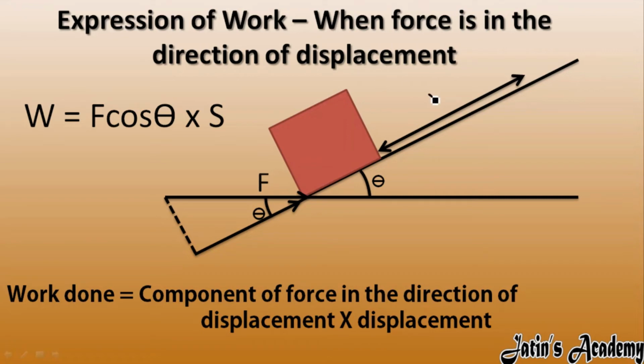So in these two ways you derive a formula when force and displacement occur at some angle. But the good thing is that the formula is the same. In the previous case we got Fs cos theta, and in this case we got F cos theta s. So magnitude wise they are the same, and direction wise also the same. So here you get a formula. This expression of work done is very important.